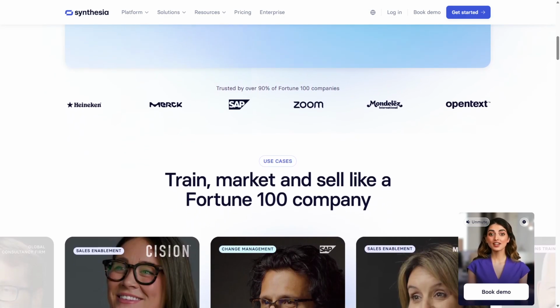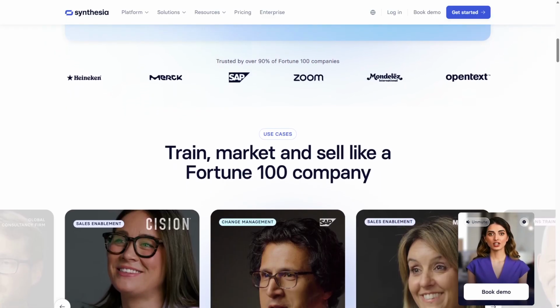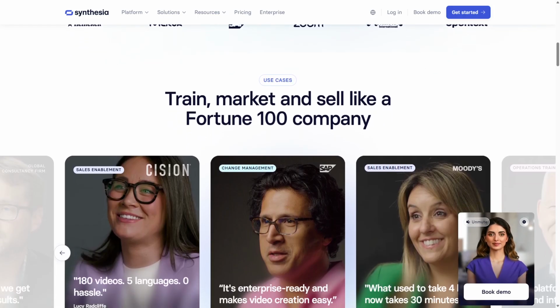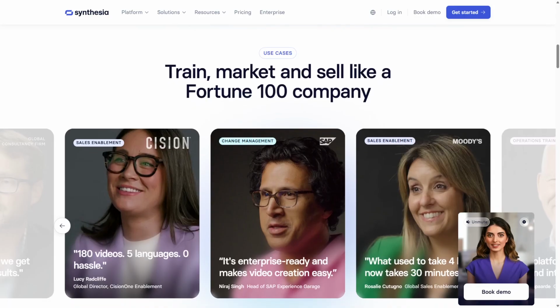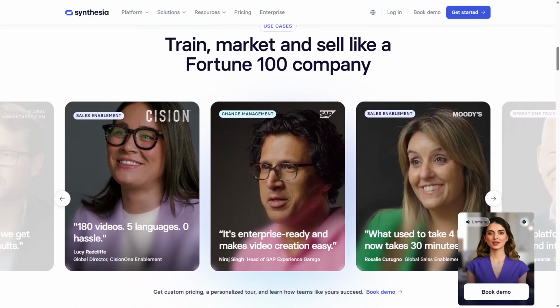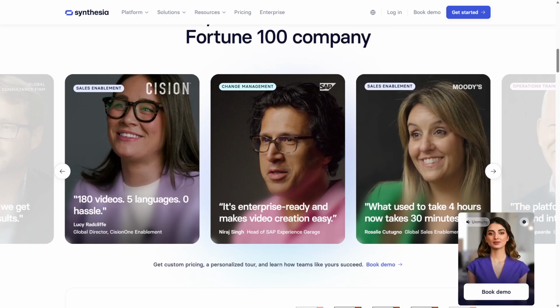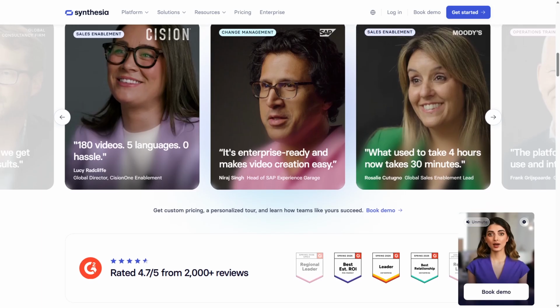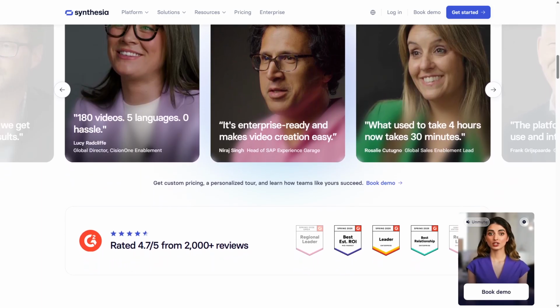However, Synthesia's focus on avatar presentations limits creativity to that format, and it may not suit projects requiring dynamic video editing or diverse visuals. Pricing is on the premium side, targeting business users rather than casual creators. Overall, Synthesia is best for users needing polished avatar-based videos with minimal production effort.